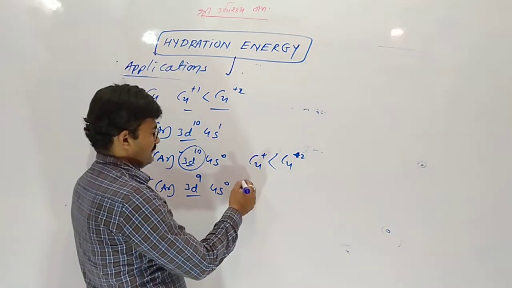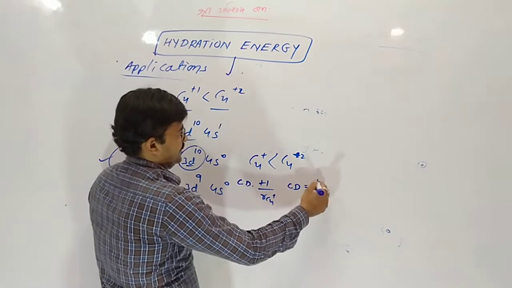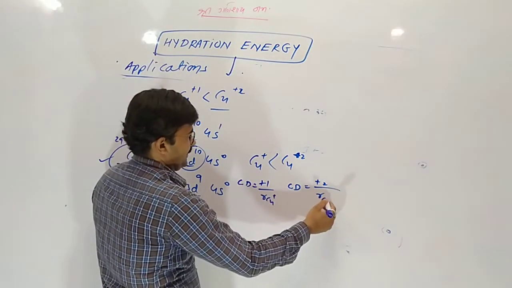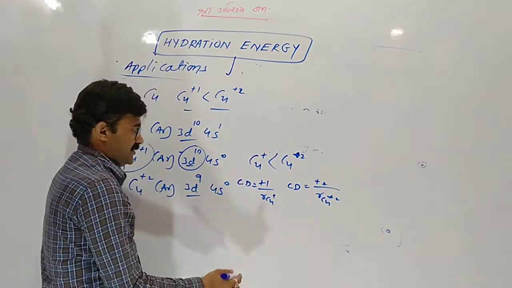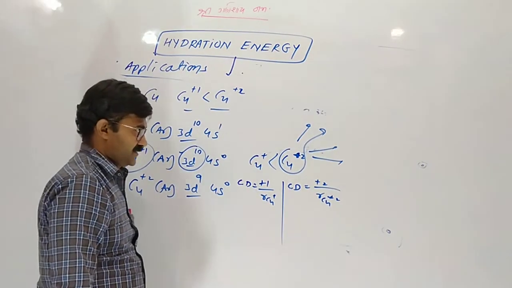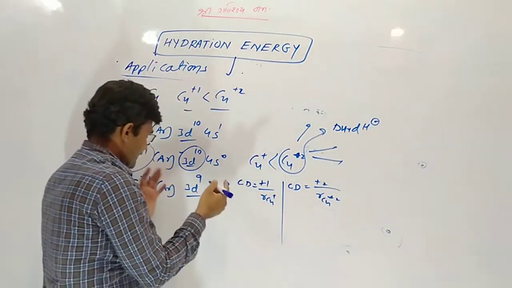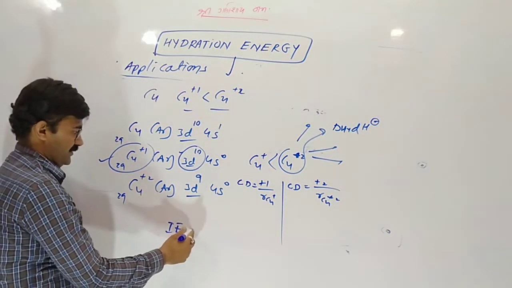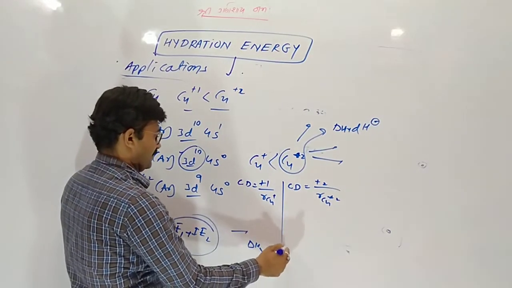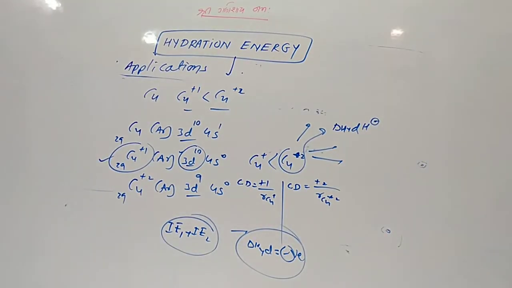Here charge density is +1 upon radius, and charge density is charge upon radius of +2. So this one possesses great attraction toward water. So the released heat is more. So it compensates the ionization enthalpy of both +1 and +2; compared to that, the hydration enthalpy is more. So copper +2 is more stable than the +1 ion.